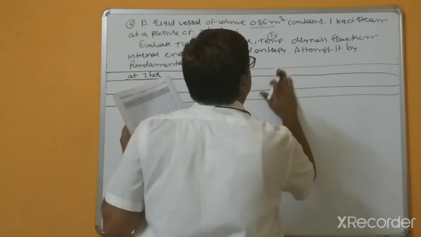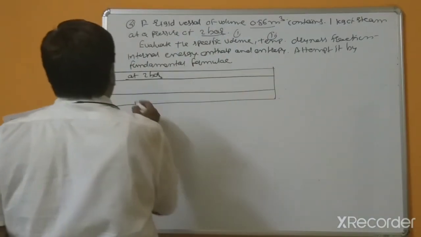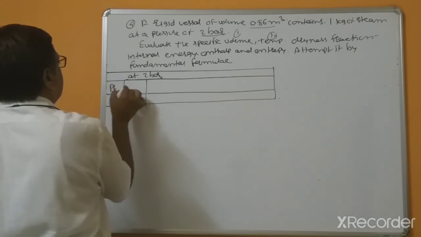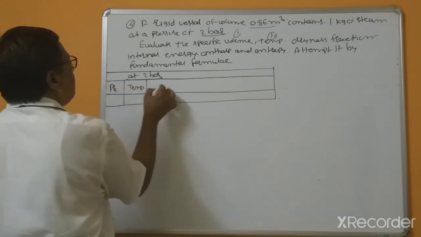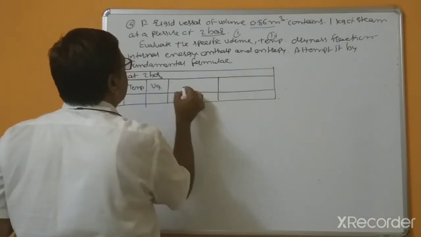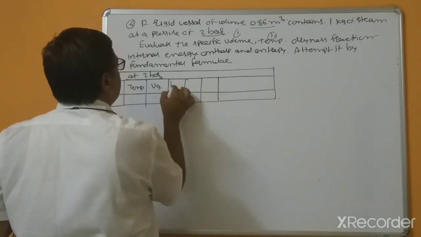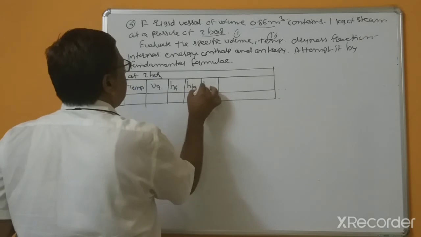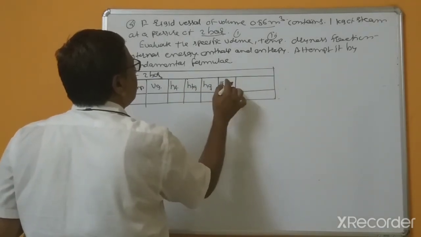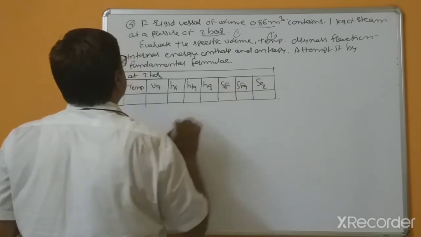So no necessary, so this space we can use for remaining. And this is pressure, temperature, and this is Vg, HF, HFG, HG, SF, SFG, and this is SG.